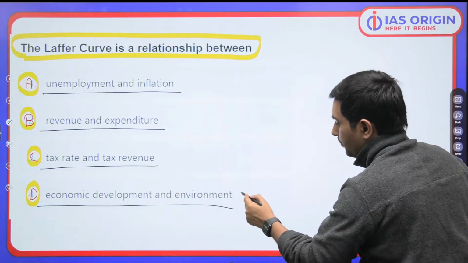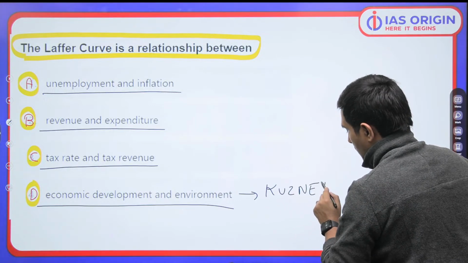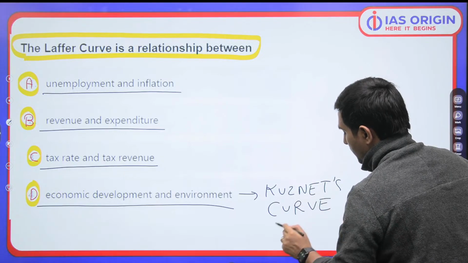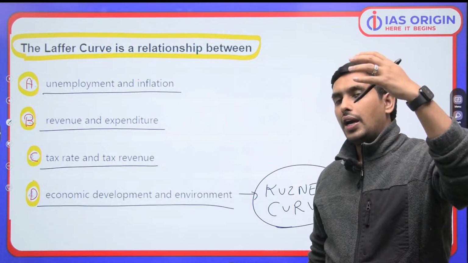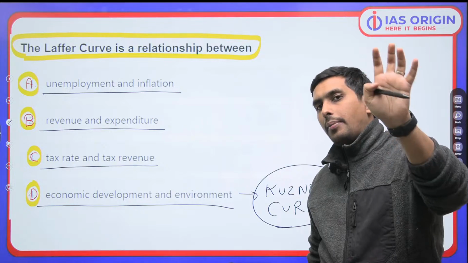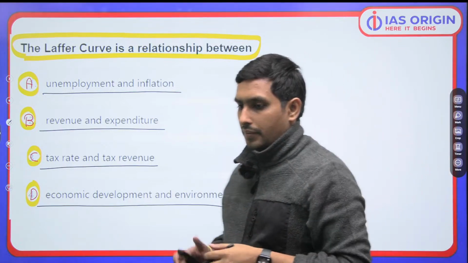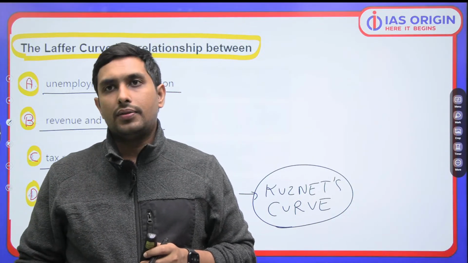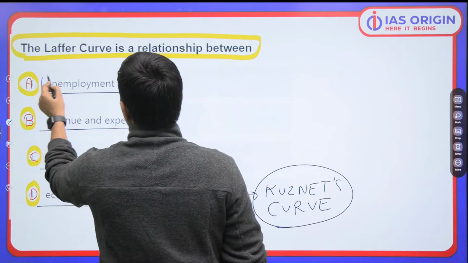Let me tell you, we have got a curve, Kuznets curve or Kuznets graph, which is explaining this relationship. On one part we have economic development, on the other we have environmental degradation because of this income increase.